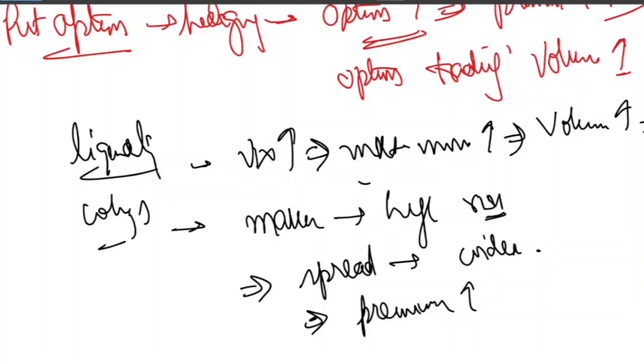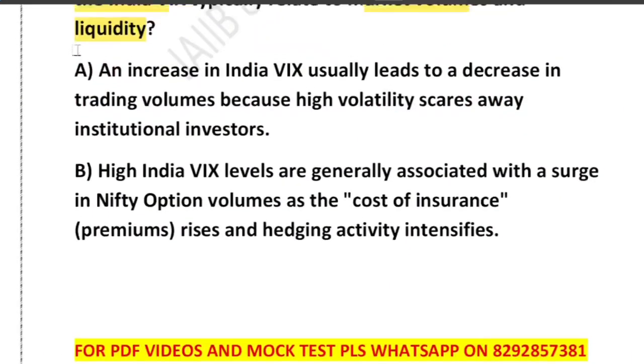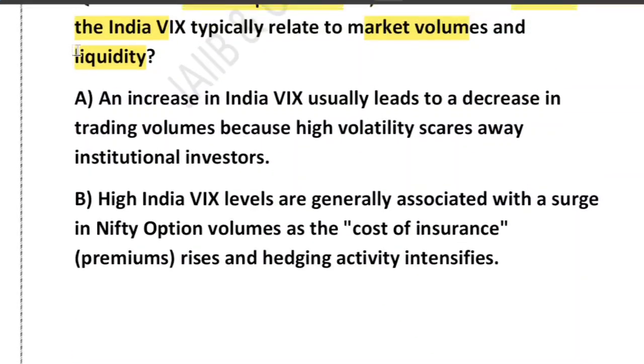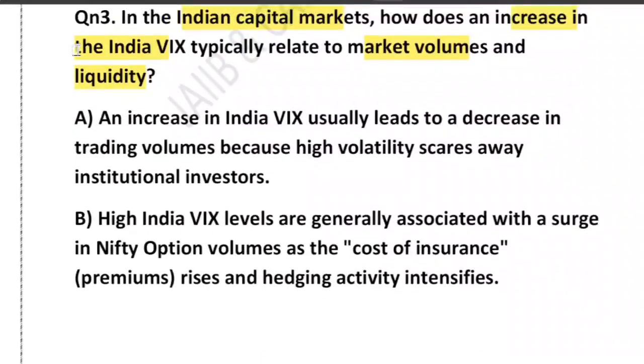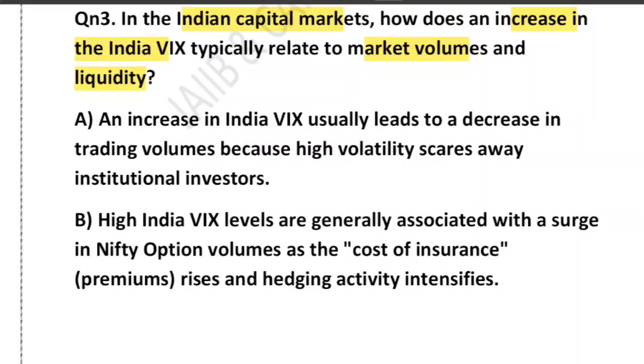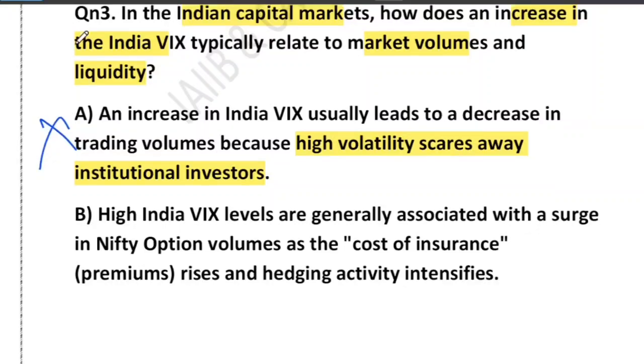Option D says that Indian VIX has no correlation with volume. This is completely wrong. Indian VIX is built from active option orders. So remember, the correct answer to this question is none but option B: high India VIX is generally associated with a surge in Nifty option volume. Okay, so B is the correct one.